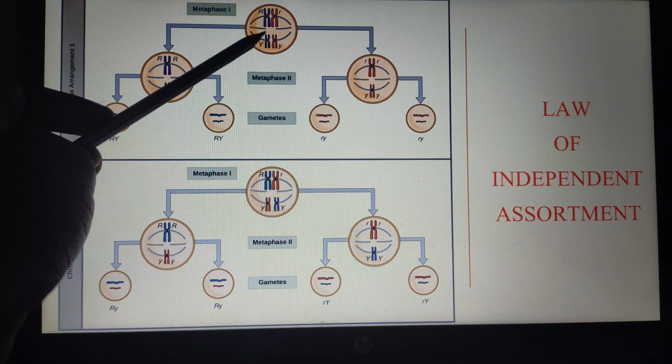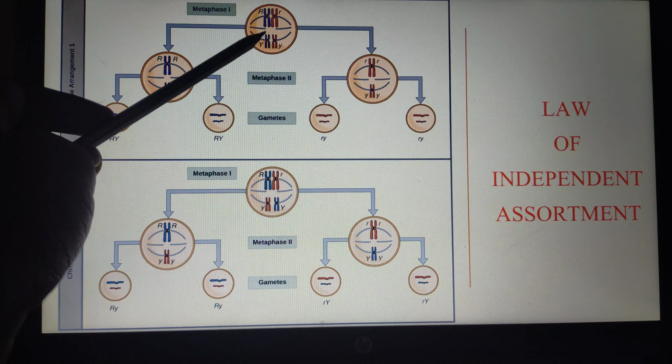This is one condition, right? But apart from this condition, there is also another chance. So this is another way of segregation. This also occurs at the same time. This also may occur, right? So see, in this condition, here the maternal chromosome and the paternal chromosome. So this is for seed shape, and you see the chromosomes aligned in a different manner. So see the difference between this one and this one, right?